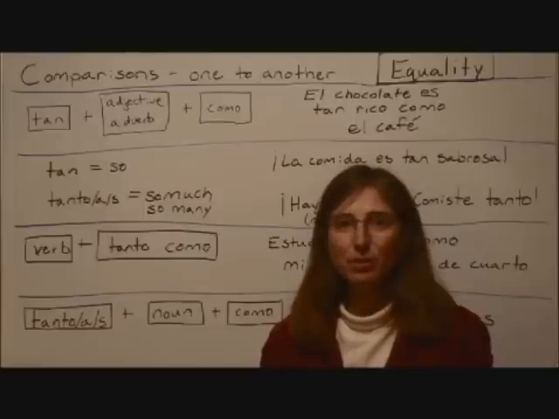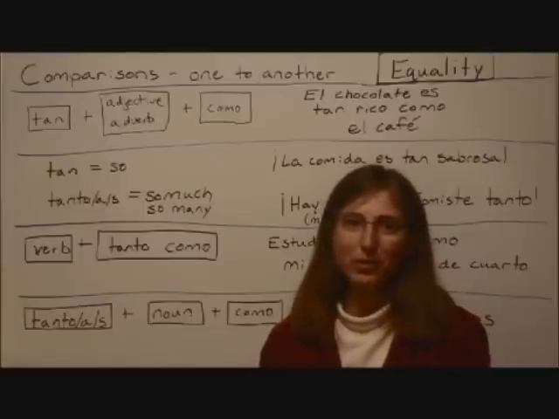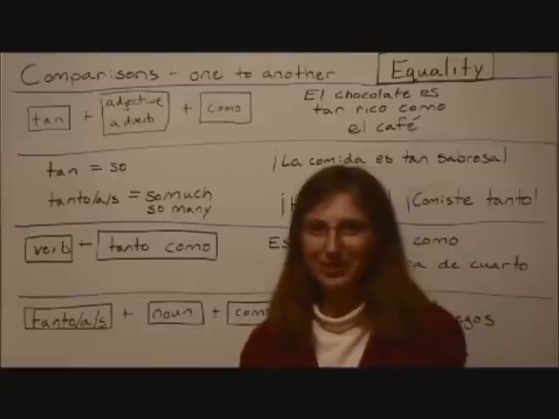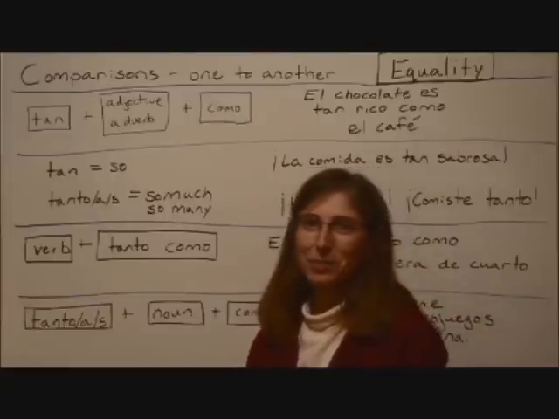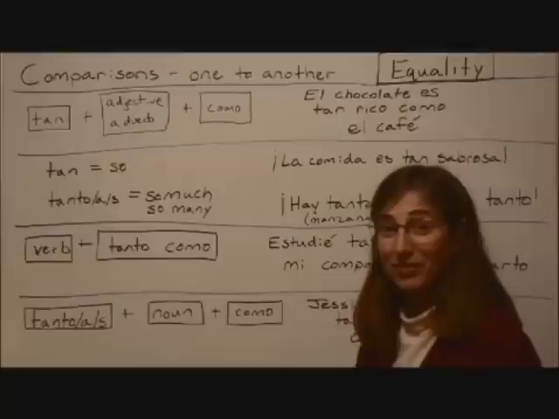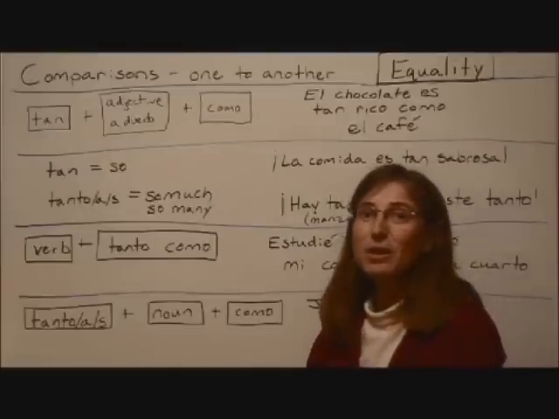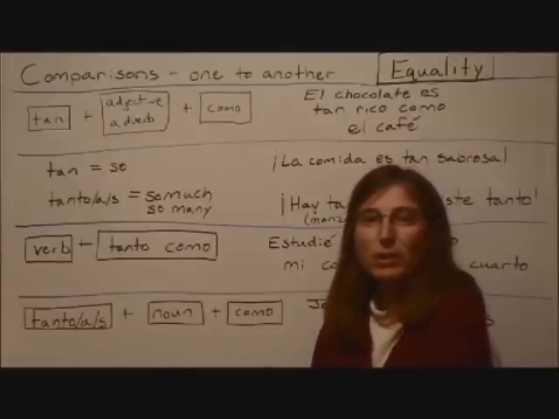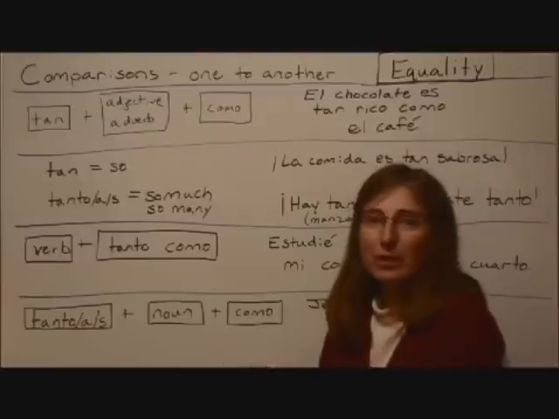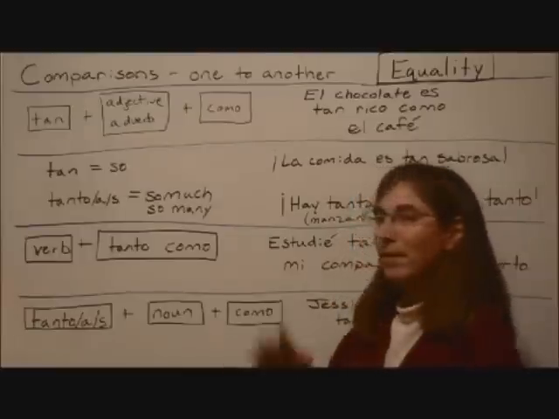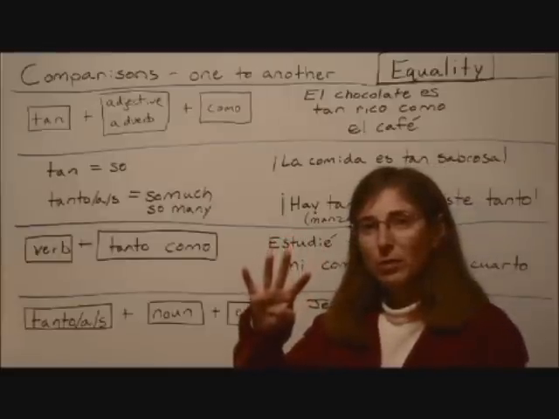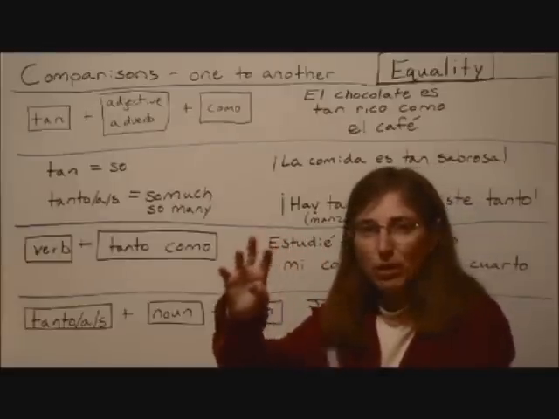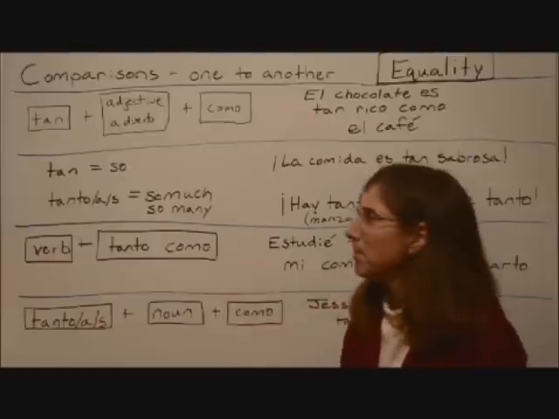Today we're going to talk about comparisons of equality in Spanish. Comparisons are divided into two main categories: comparisons of equality and comparisons of inequality. Comparisons of inequality are in a different video. In this video we're talking about making comparisons of equality, and that's where we compare one thing to another and both are equal. There are four main groups of comparisons of equality, four main structures that we can use.